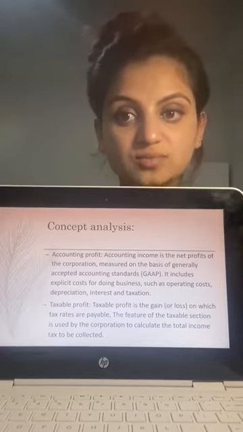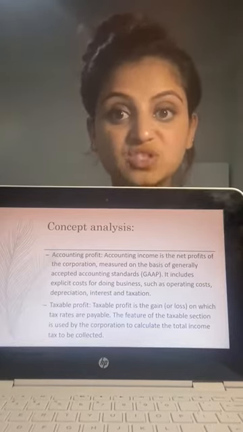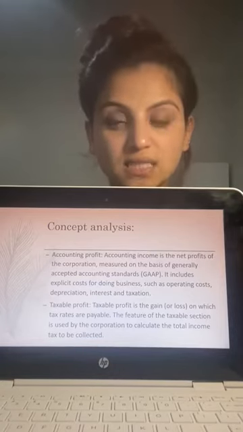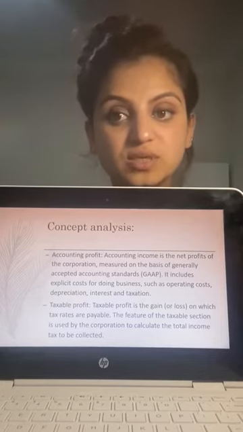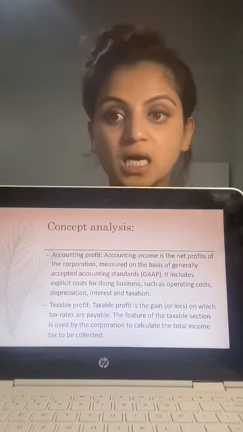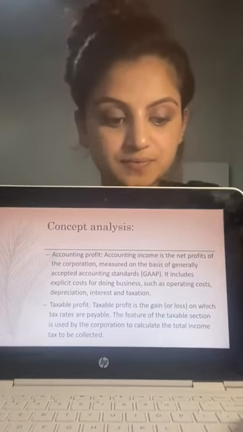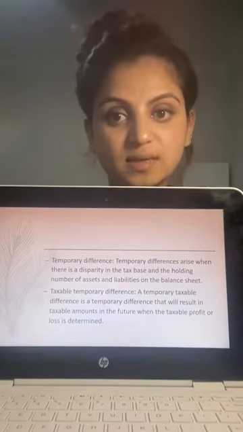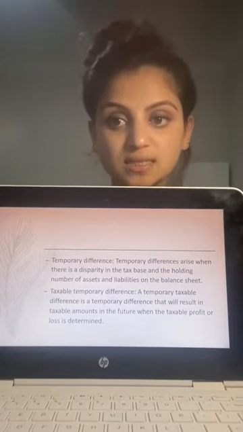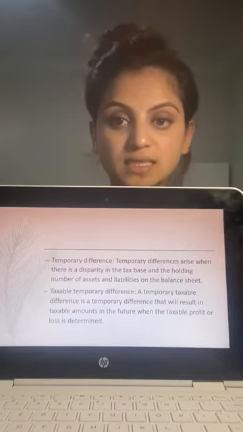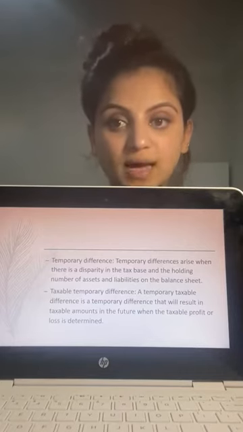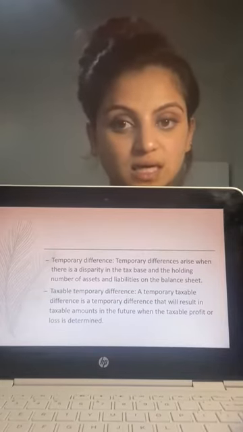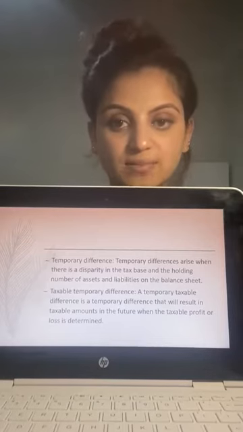Taxable profit is accounting profit adjusted to accommodate some changes in the items of income and expense with respect to the local taxation laws. This is the profit based on which a business pays income tax for a period. The third one is temporary differences. Temporary differences are those differences arising between accounting and taxable profit that will reverse by themselves in the future. Thus, they arise as a result of a difference in timing.